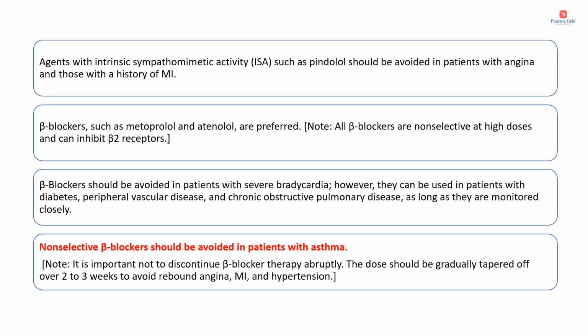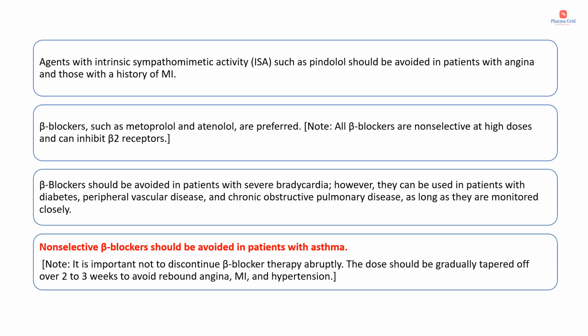Agents with intrinsic sympathomimetic activity, such as pindolol, should be avoided in patients with angina and those with a history of myocardial infarction. Beta blockers such as metoprolol and atenolol are the preferred drugs. All beta blockers are non-selective at high doses and can inhibit beta-2 receptors as well. Beta blockers should be avoided in patients with severe bradycardia.